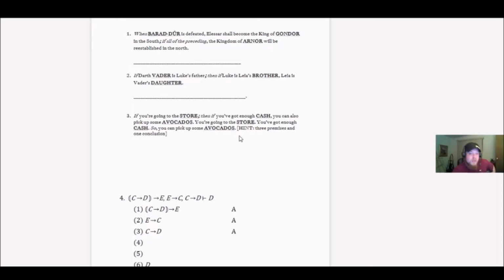If you're going to the store, then if you got enough cash, you can also pick up some avocados. Okay, so that's one line. There's more. You're going to the store. Third line, you've got enough cash. So, we see the word so. That means this is the conclusion. You can pick up some avocados. So there's three premises here and one conclusion.